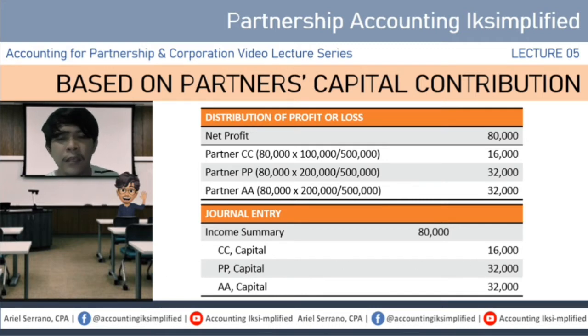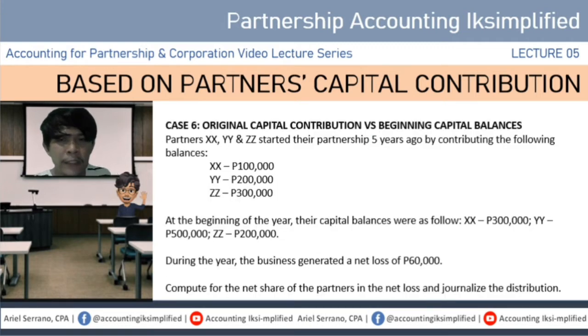Now, proceed tayo sa case number 6. Ang emphasis natin dito is the original capital contribution versus the beginning capital balances. Now, partners XX, YY, and ZZ started their partnership 5 years ago by contributing the following balances. Si XX, 100,000 ang kinontribute niya noon, 200 naman kay YY at 300 kay partner ZZ. Ang total contributed capital, pag yun yung tinatanong, is 600,000 pesos.